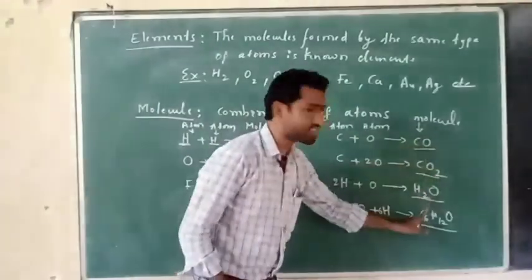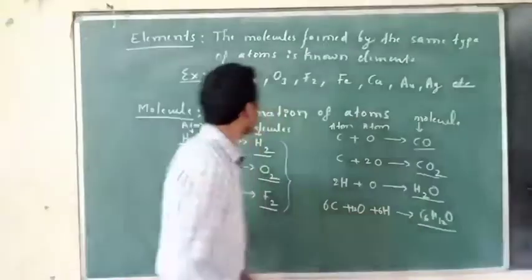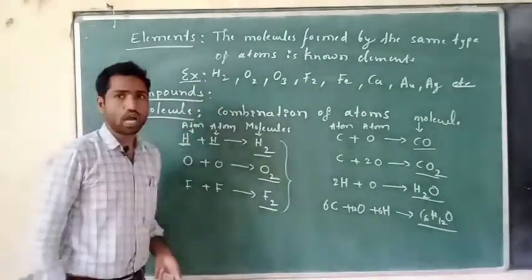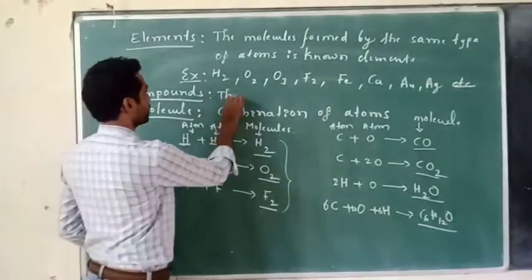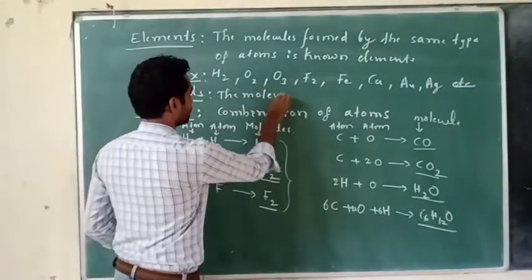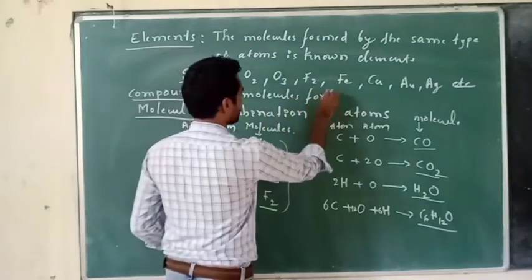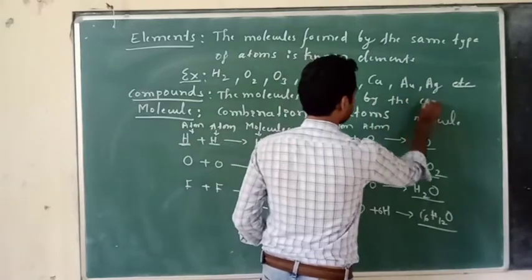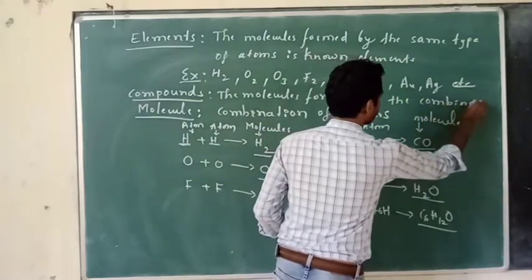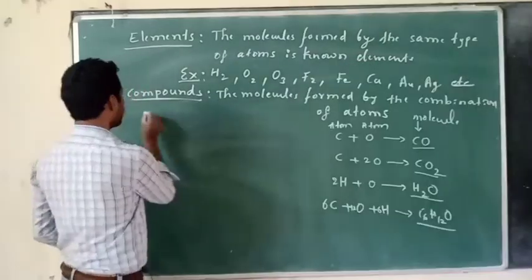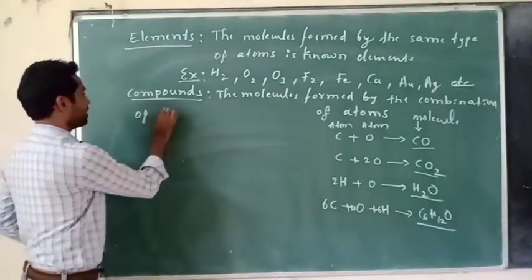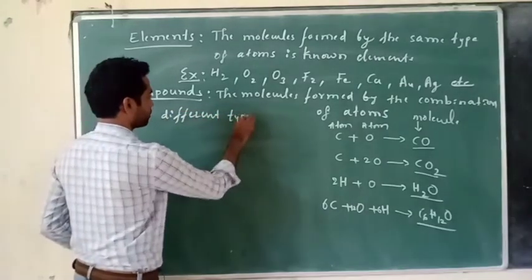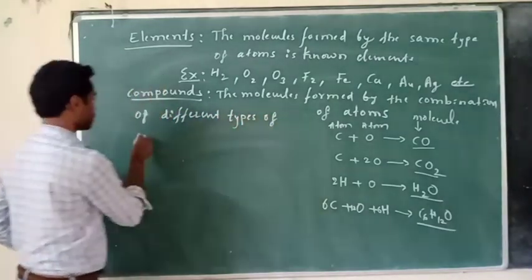In this part, molecules are formed by the combination of different types of atoms. Such molecules are known as compounds. What is that? Compounds. What are compounds? These are the molecules formed by the combination of different types of atoms.